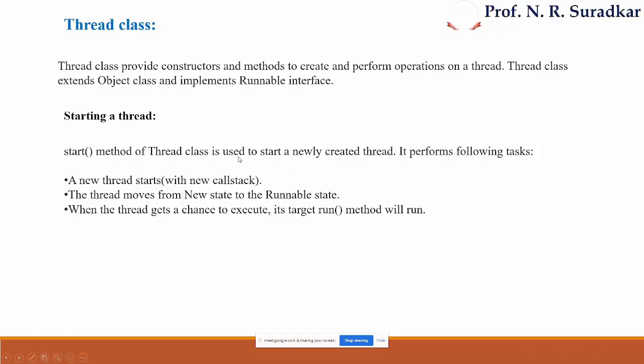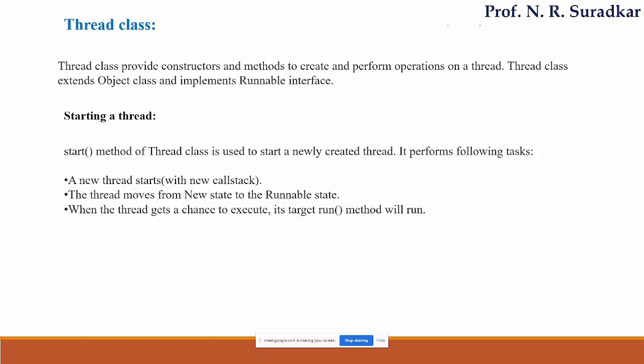It is normally used to start a method, start the operation which we have created the thread earlier, and it performs certain operations. Which are these operations? A new thread starts itself by using the start method, and third, the thread moves from the new state to runnable state. By implementing the runnable interface or by extending the thread class, we create a thread, and by using the start method, we move from new state to runnable state.